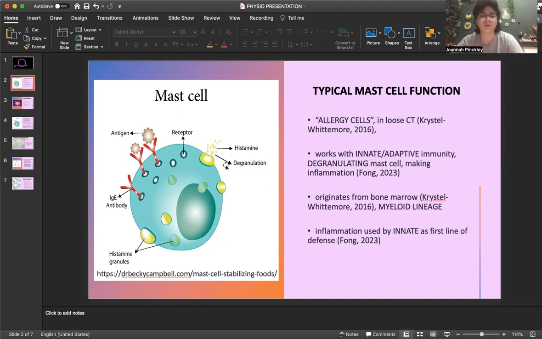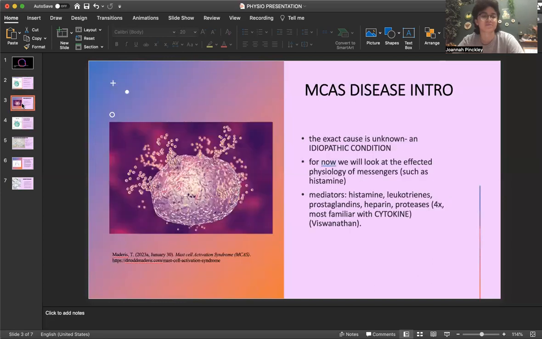So mast cells are from myeloid lineage, so they originated from bone marrow. And in this picture, we can see that the mast cells are activated upon the immunoglobulin E receptors, or the IgE mediated antigen stimulation, and release the mediators, such as histamine, to trigger the inflammation response. These receptors are high affinity and they're positively regulated by immunoglobulin E, and we can see the histamine degranulation coming from these histamine granules. So this picture shows the degranulation of a mediator, which is probably histamine, due to the antigen binding on the antibody on the receptor.